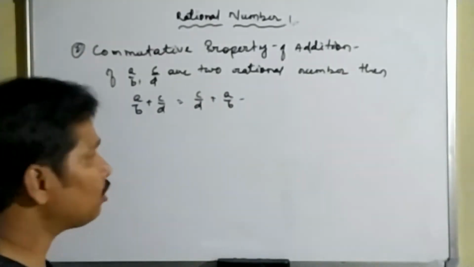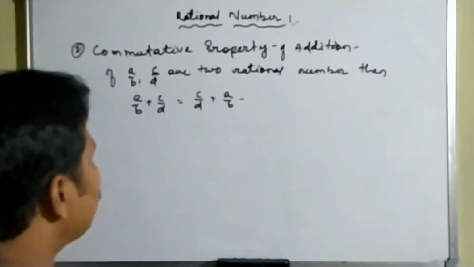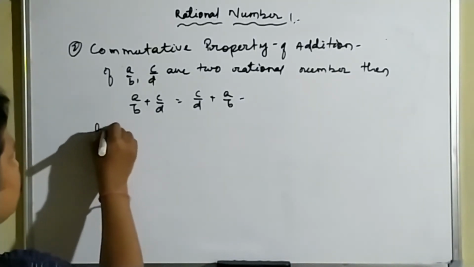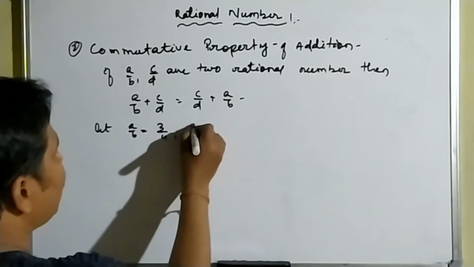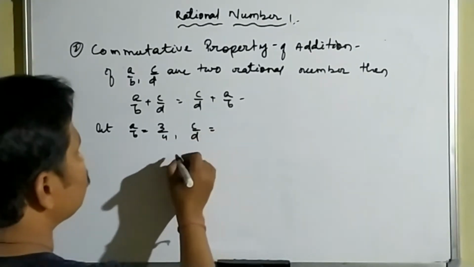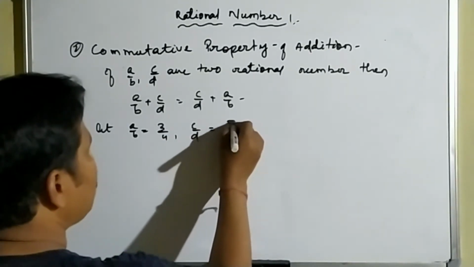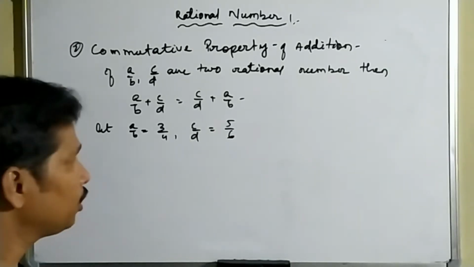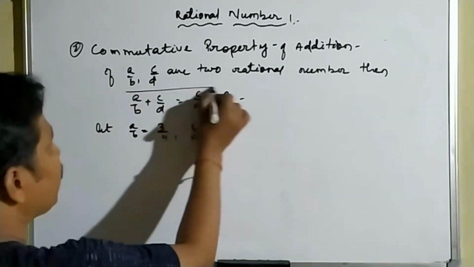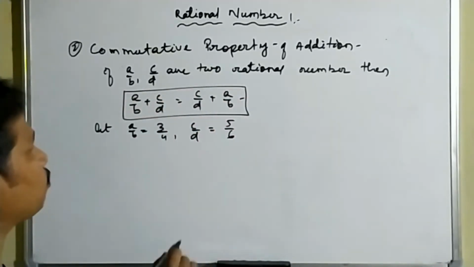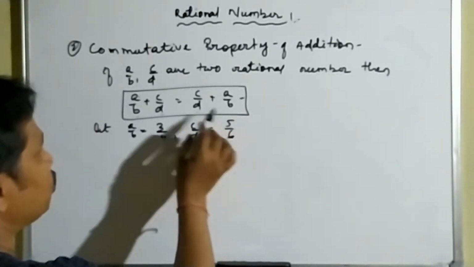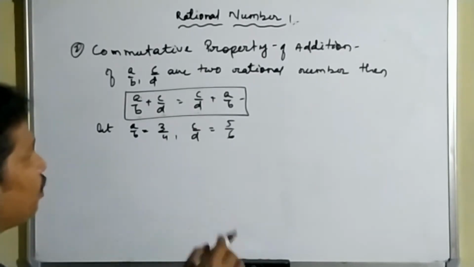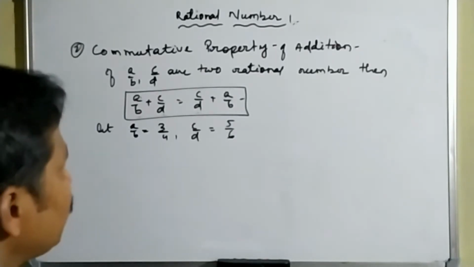So now we will verify it. For verification, let a by b is equal to 3 by 4 and c by d is equal to, suppose, 5 by 6. Okay, so now we have to verify this property. Our property is a by b plus c by d is equal to c by d plus a by b. How will we verify it?